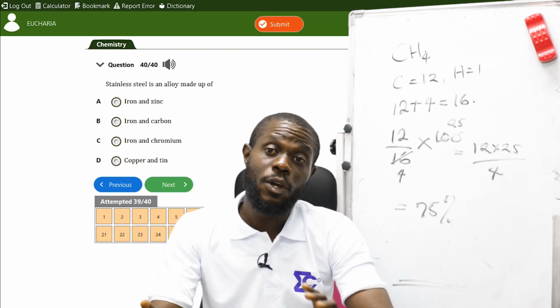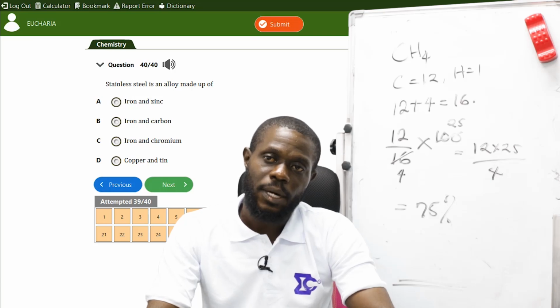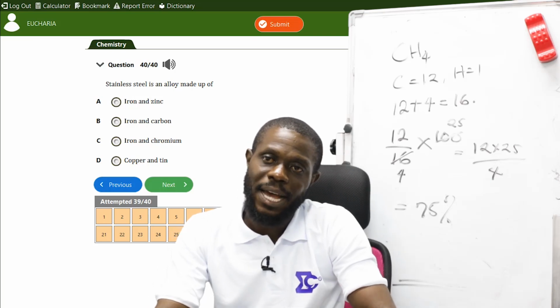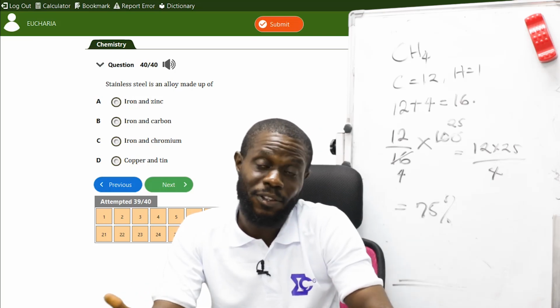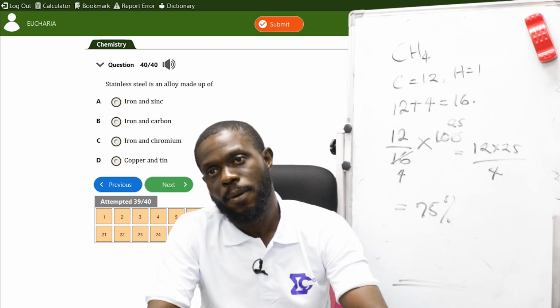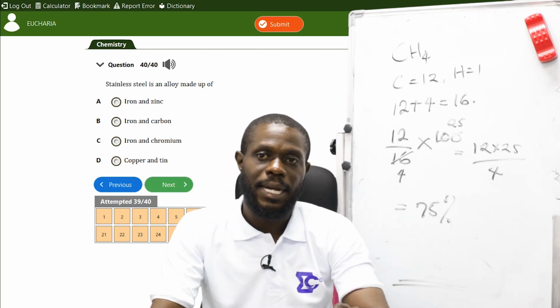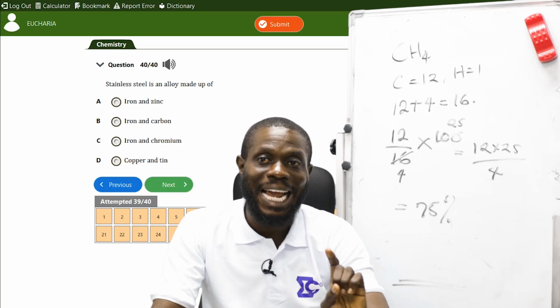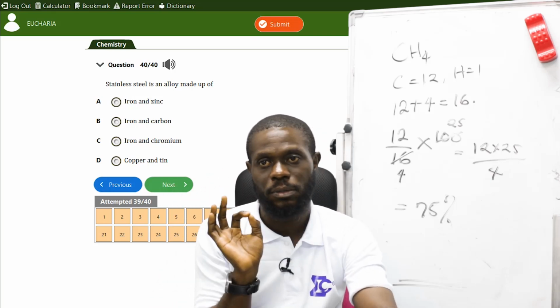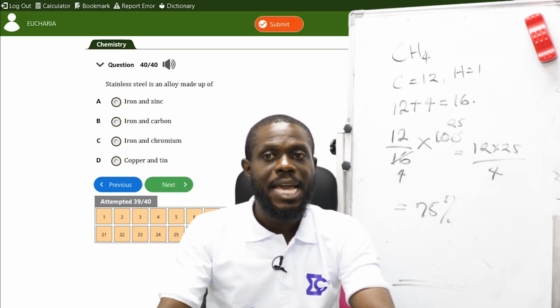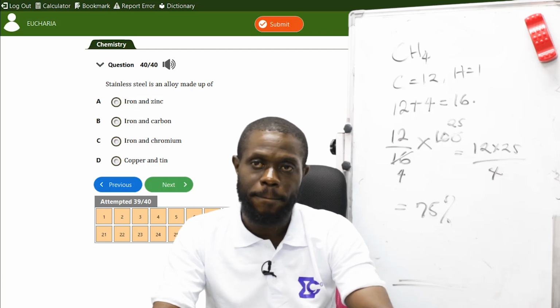So, if you don't know, it's confusing. Iron and zinc is comprised of brass. Iron and chromium. Like I said, iron, chromium, and carbon is steel alone, while stainless steel is iron and chromium.